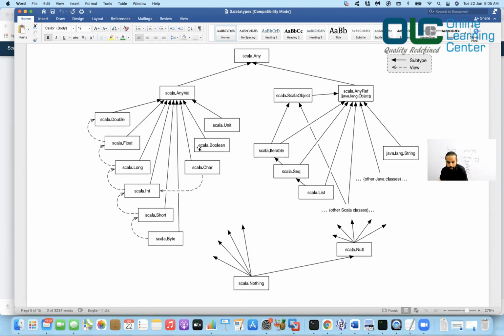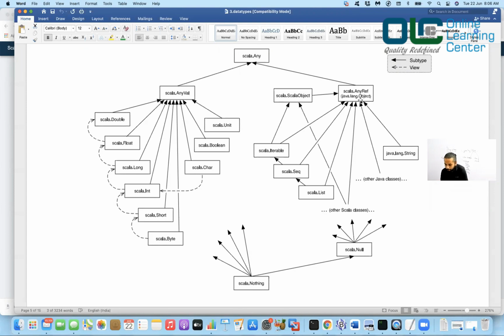But to make life a little simpler, they said, we know that in Java we have 8 primitive data types. In Scala they are all classes, right? But I'll make sure that all these classes are extended separately by AnyVal, and AnyVal in turn would be extending Any.